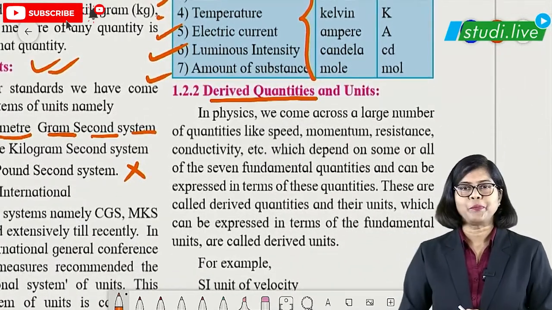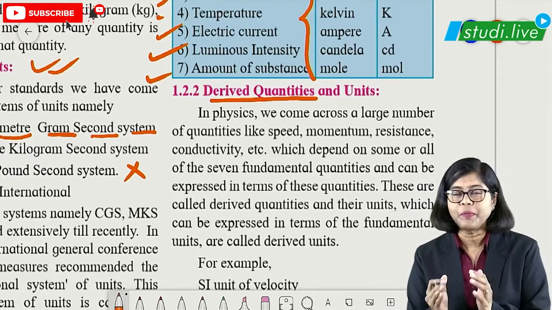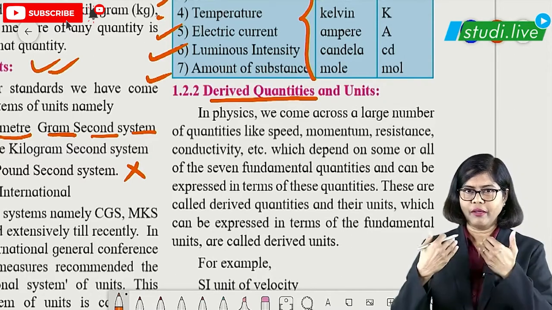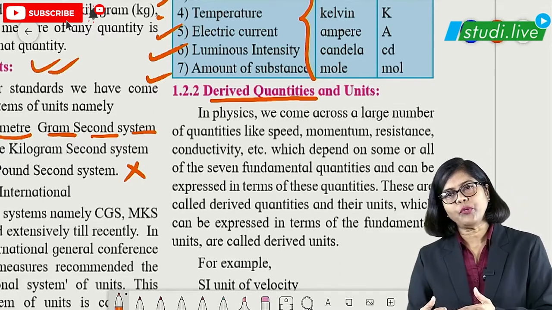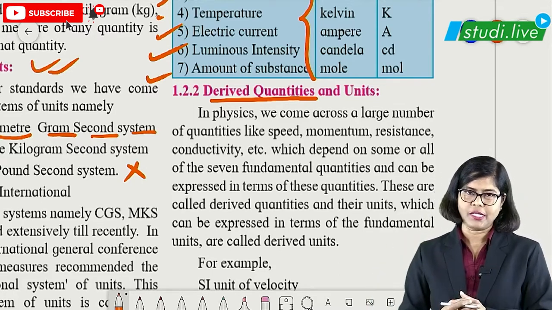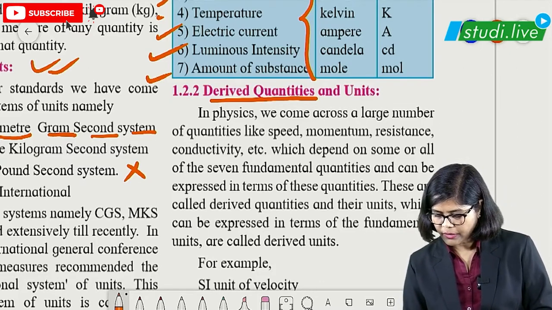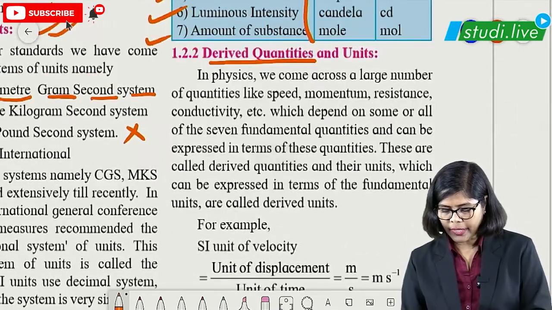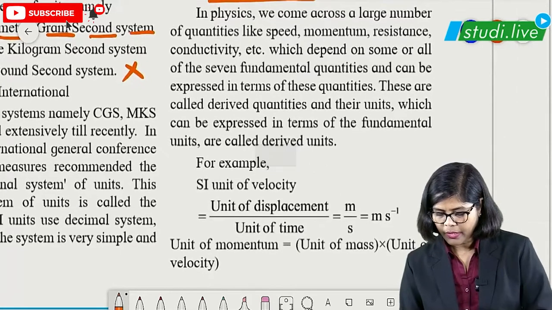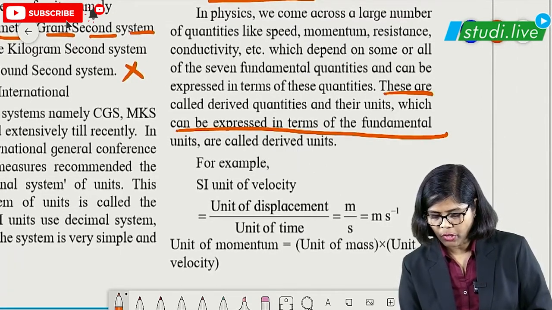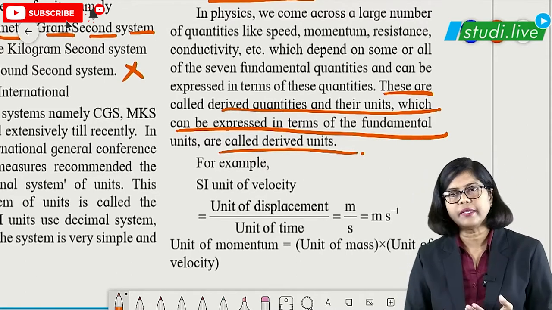Then next one is what are derived quantities. Now, derived quantities: I gave you the example of parents as fundamental quantity or fundamental person. Kids are derived. Okay, kids are dependent on what? Parents. So here also derived quantities are dependent on fundamental quantities. Such quantities we call as what? Derived quantities. They depend on fundamental quantities for their measurement. Now let us see the example. The quantities which are dependent we call derived quantities, and the units are called derived units.